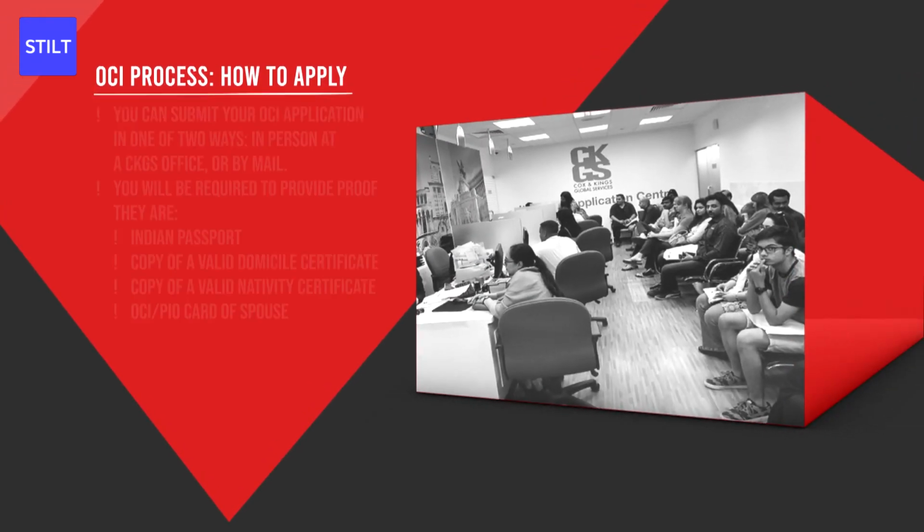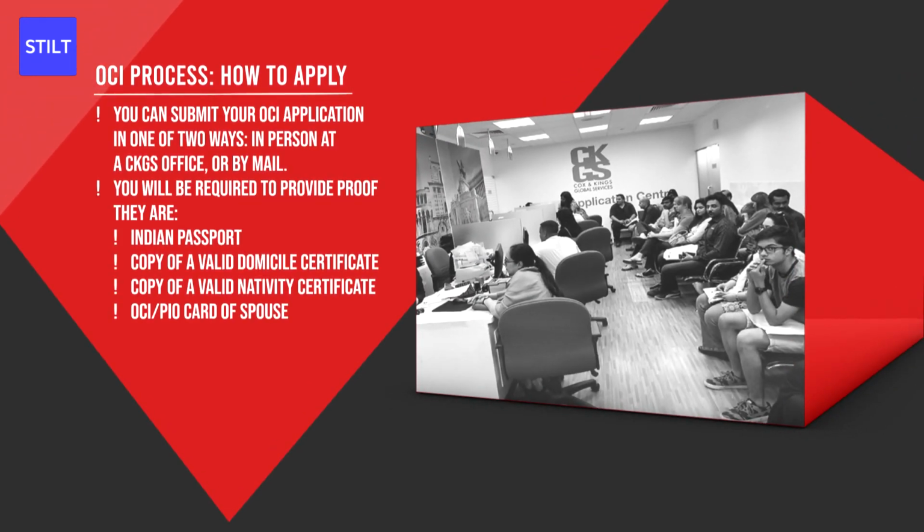OCI process. How to apply? You can submit your OCI application in one of 2 ways: in person at a CKGS office or by mail. You will be required to provide proof demonstrating that you, your parents, grandparents, or great-grandparents meet the eligibility requirements listed in the section above. The following forms of proof are accepted: Indian passport, copy of valid domicile certificate, copy of valid nativity certificate, OCI or PIO card of spouse.